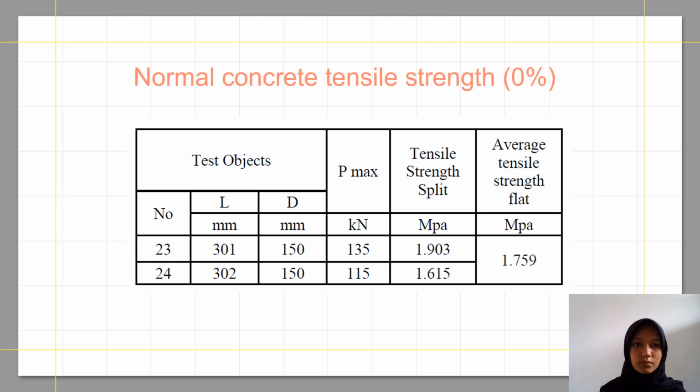And next is the result of tensile strength of the concrete. In this test, what was obtained were the results from samples aged 28 days. For normal concrete splitting tensile strength, the average was 1.759 megapascal.